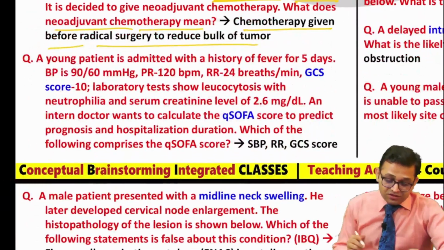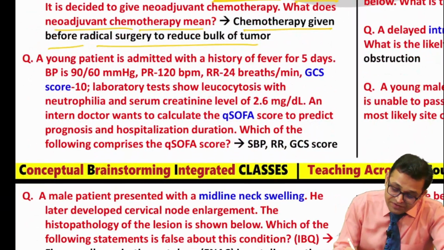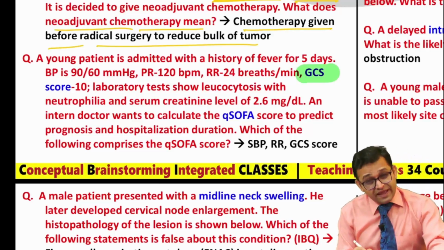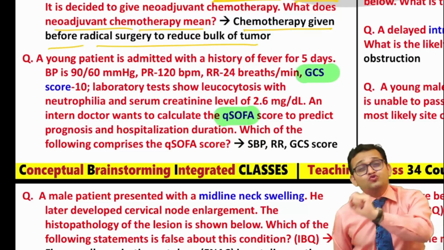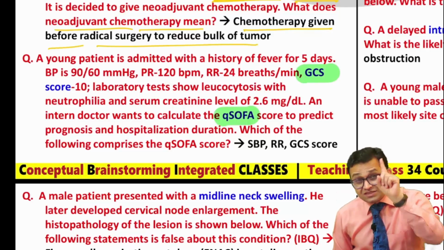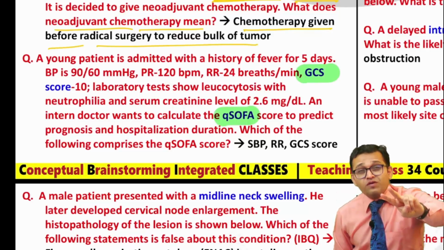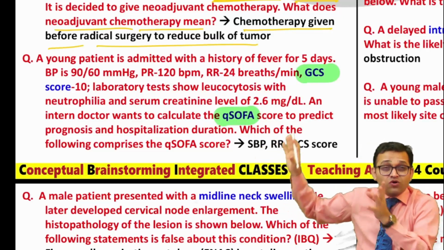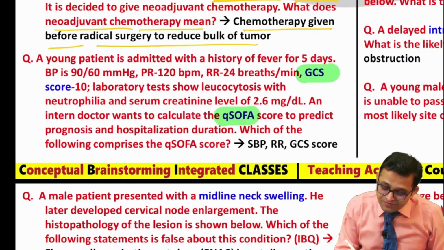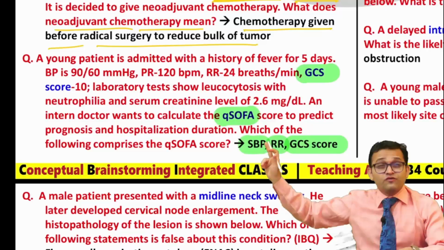Can you see the question pattern? Yes, sir. The Glasgow coma score is always asked, and also the SOFA score and the qSOFA score. So get ready for the Glasgow coma score. Get ready for the SOFA and the qSOFA score. So the question had been asked on this basis. The answer in this question was systolic blood pressure, respiratory rate, and the Glasgow coma score. So get ready for this question pattern.